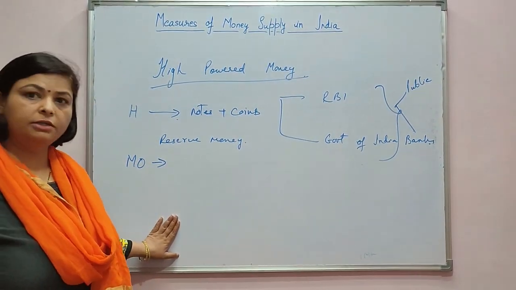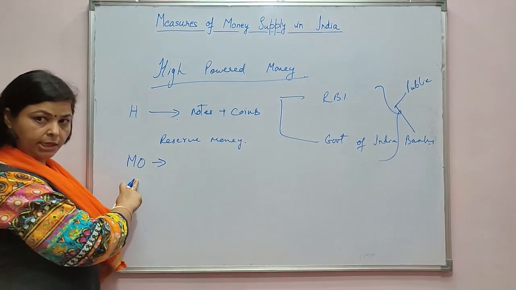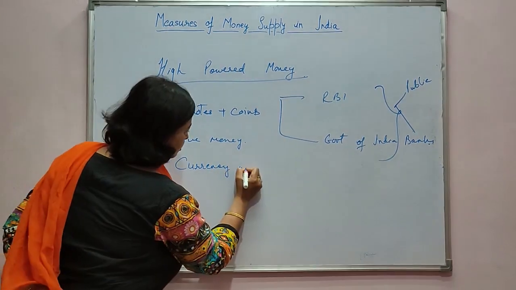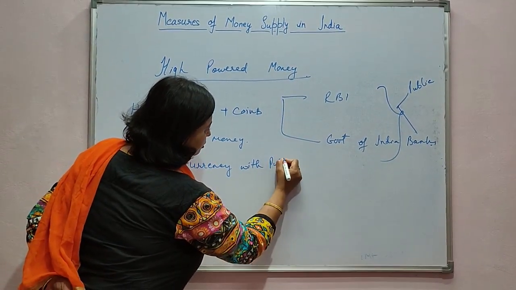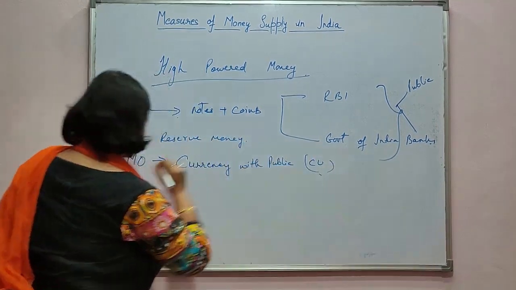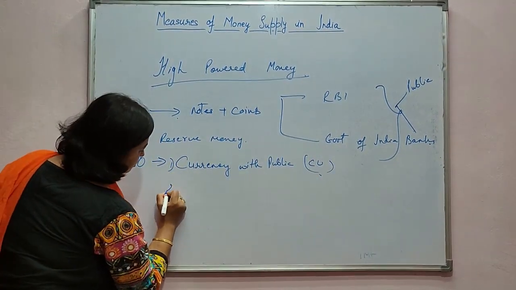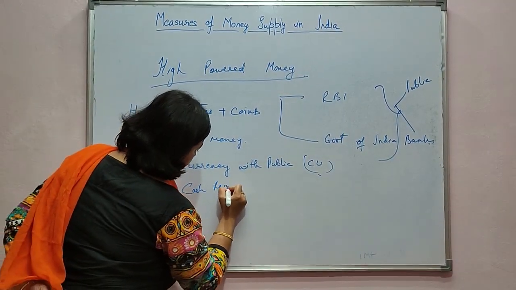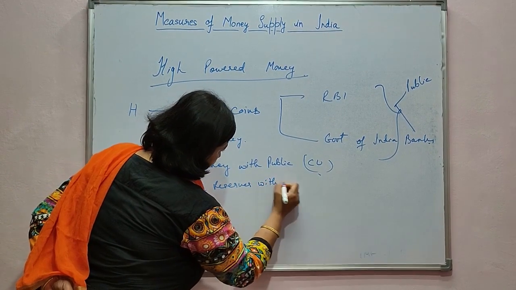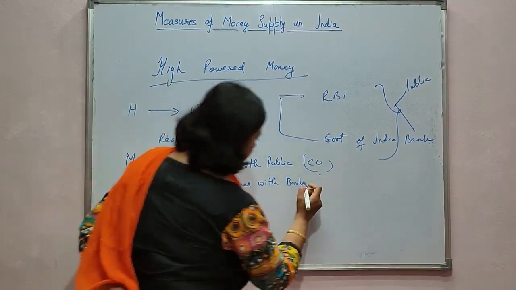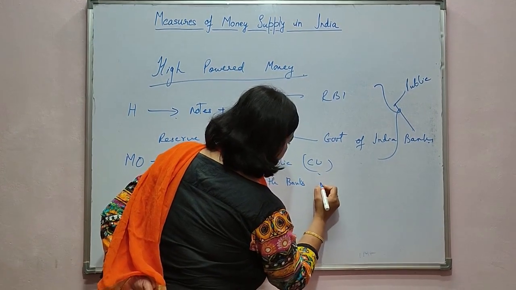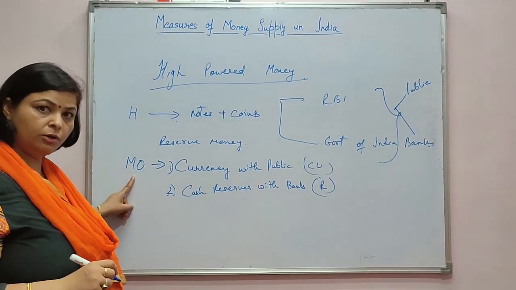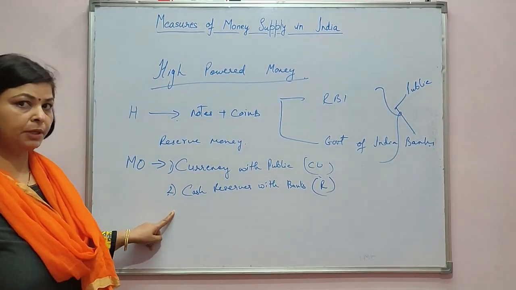So now we can write the components of high powered money, that is M0. It is CU, that is currency with public, denoted by CU, and cash reserves with banks, denoted by R. These are the two major components of M0 which form the base for the monetary supply in our country.